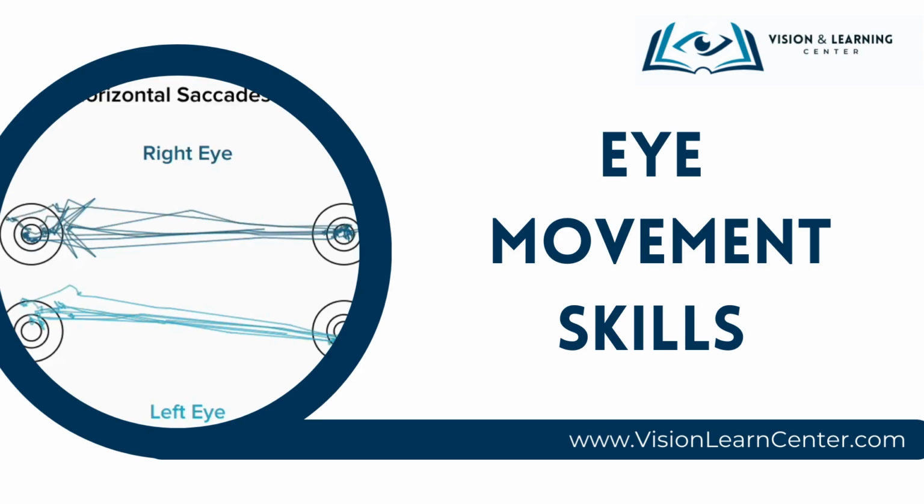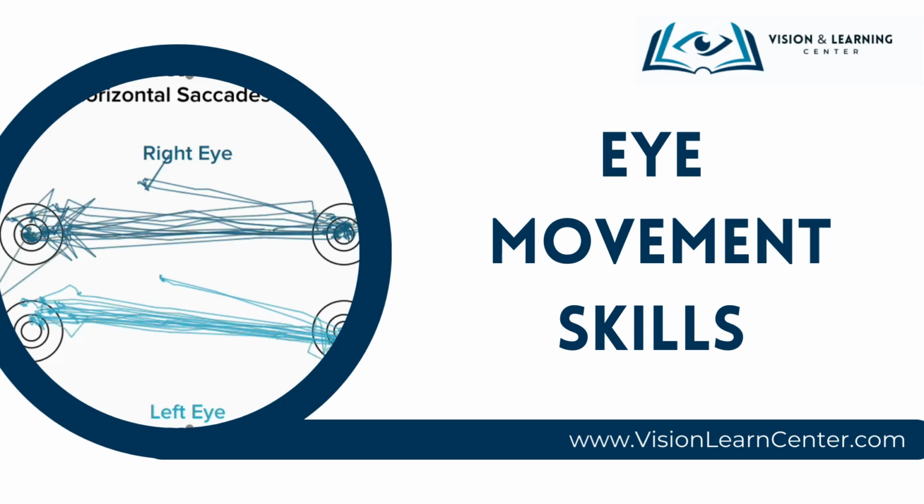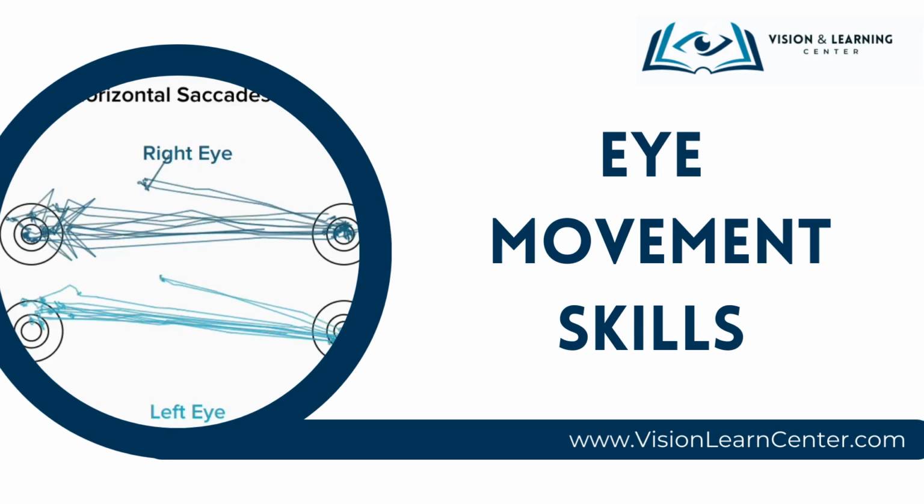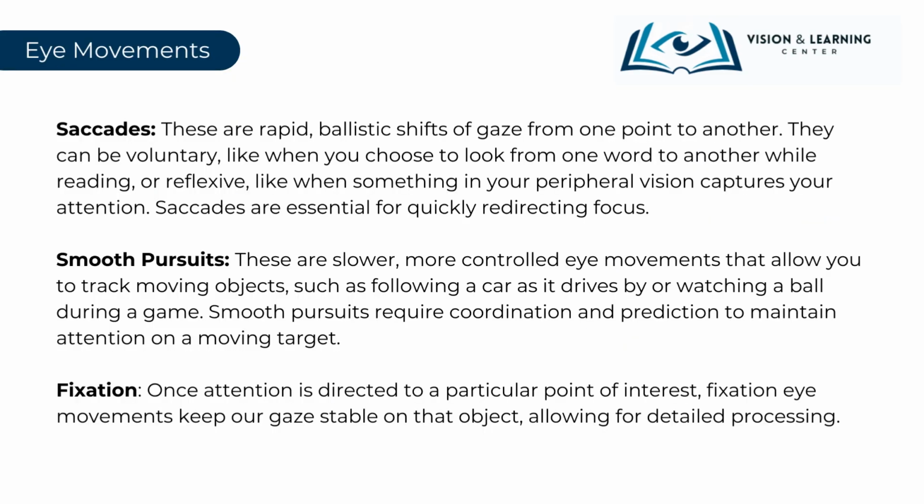In this presentation, we are going to get a better understanding of our eye movement or ocular motor skills. This includes our eye's ability to jump to different targets called saccades, follow moving objects called pursuits, and maintain steady attention called fixations. Saccades, smooth pursuits, and fixation are three fundamental eye movements that facilitate our interaction with the world.